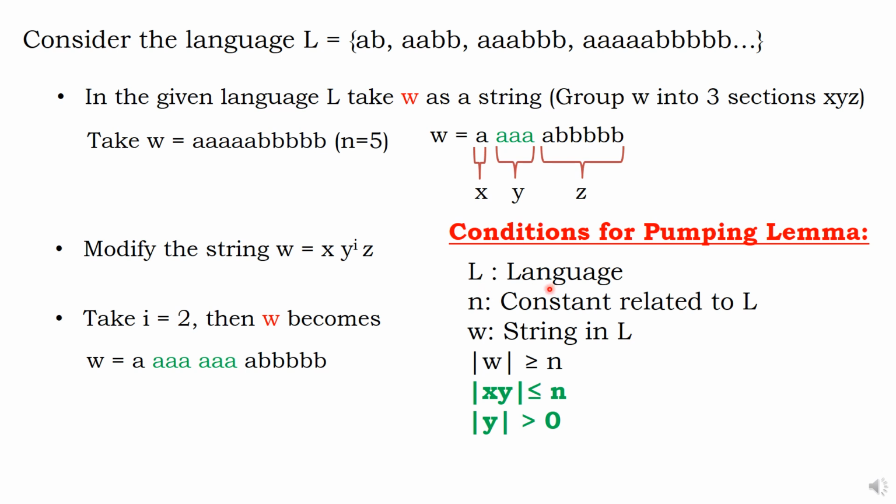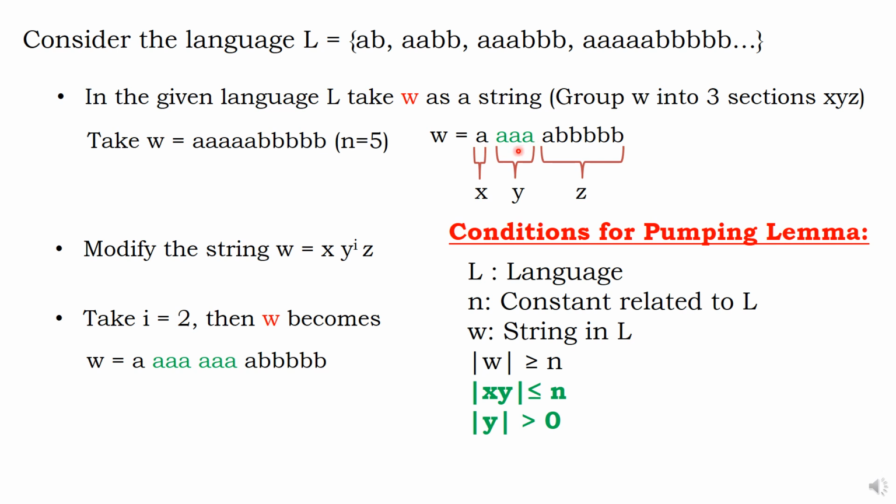L is a language, you know. W is a string, you know. N is a constant, that is the count, you know. The total length of W, whatever term you take, should be greater than or equal to N. Obviously, it will be. There are 2 major steps: X, Y, Z.